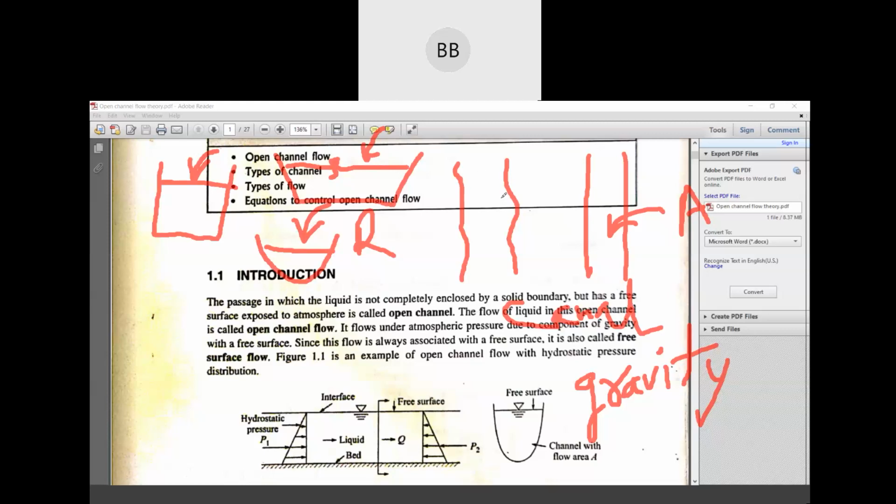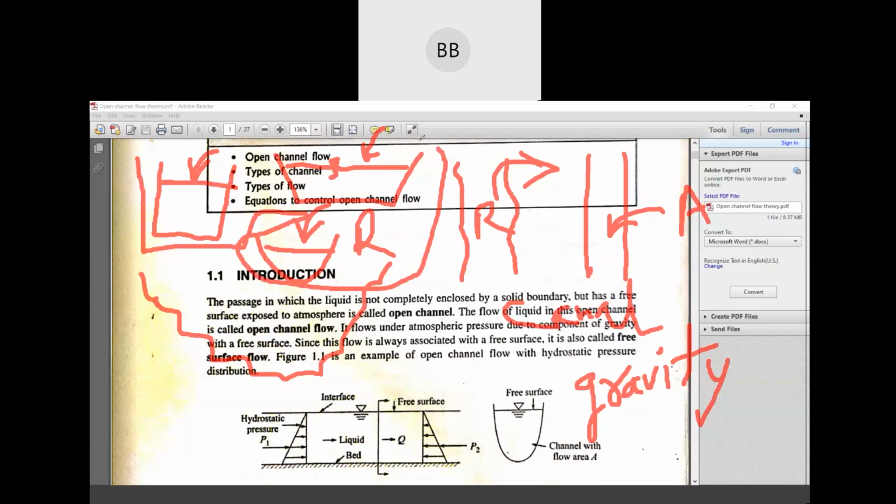But in a natural channel, if you consider a river, we have an irregular shape. We don't have any definite shape for a river. So that's why natural channels are more complex than artificial or man-made channels. Understood? Natural channels are more complex than your artificial or man-made channels.